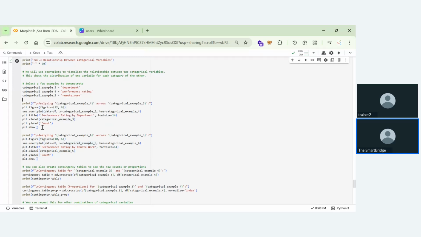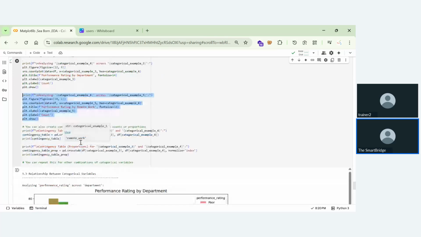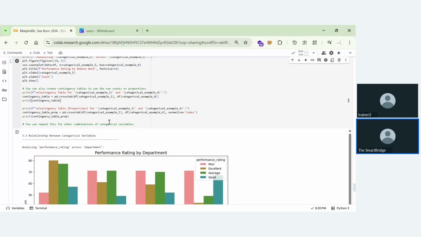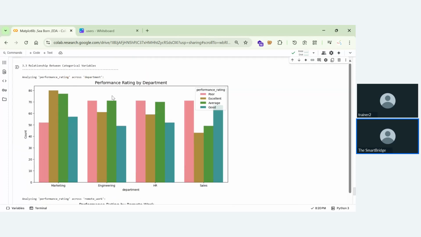So we are using multiple PLT functions to define these bar plots. These are categorical examples. So we are creating tables for this. So analyzing performance rating across departments. So across departments, what is the performance rating we are having? So you can see in marketing, we are having a performance rating of 50. That is poor. So 50 people gave poor count in this marketing. In excellent, we have 80 people for marketing. Average, that is between 80 and 70, and good of between 60 to 50.